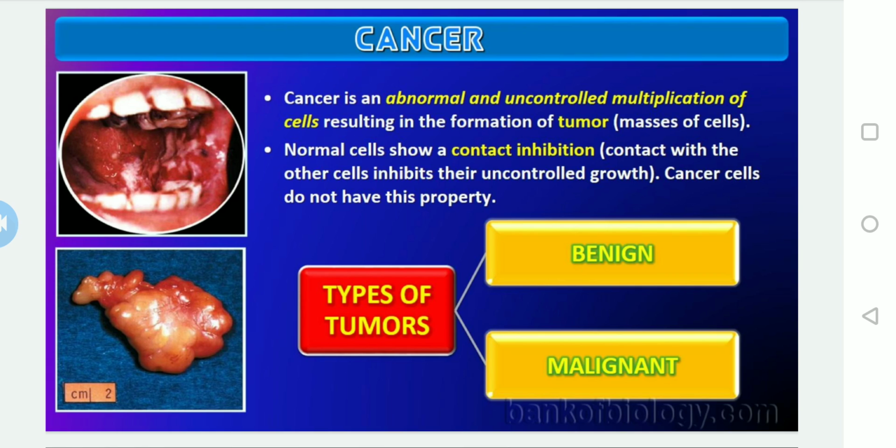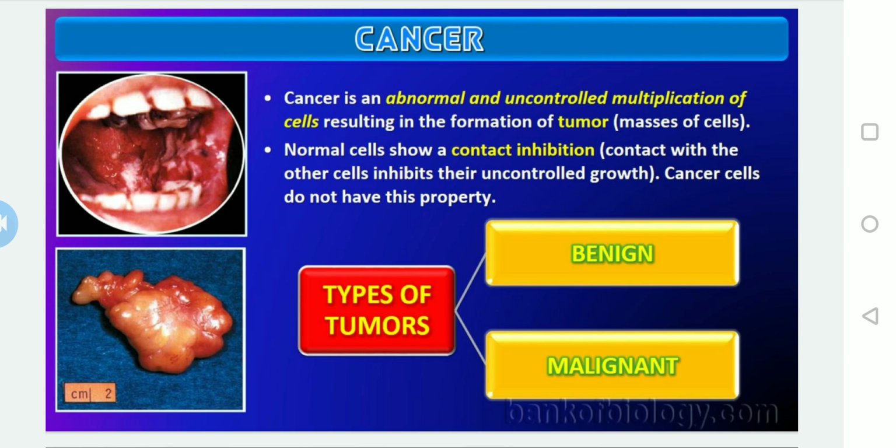The study of cancer is called oncology. In biology, there is a specialized branch for the study of cancer, and that is what we call oncology. Study of cancer: oncology, O-N-C-O-L-O-G-Y. Oncology.